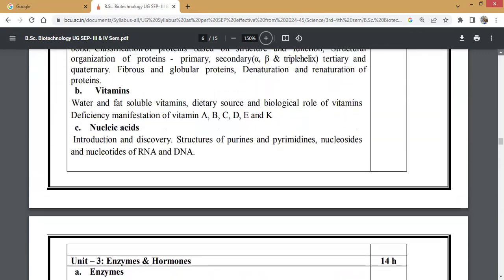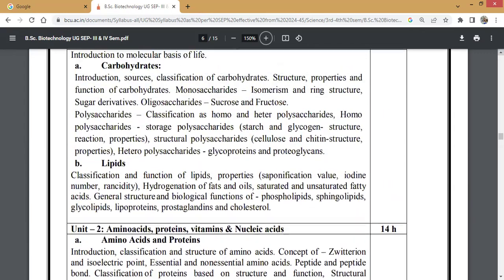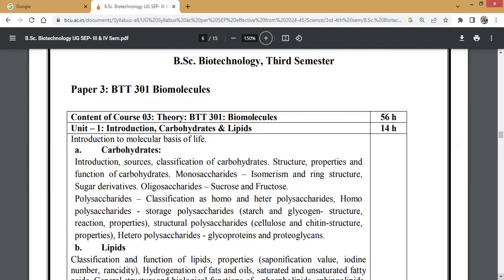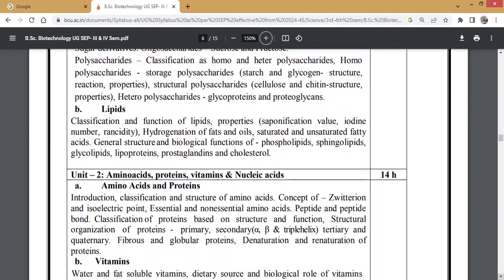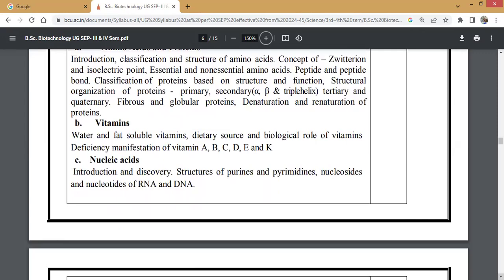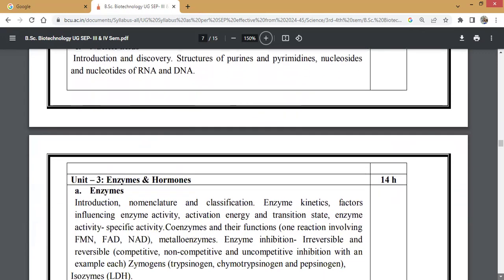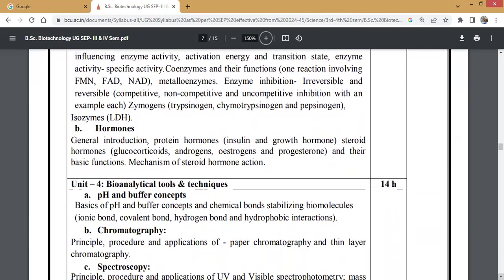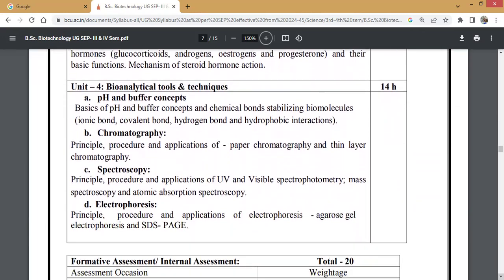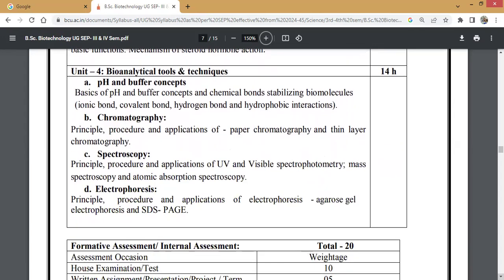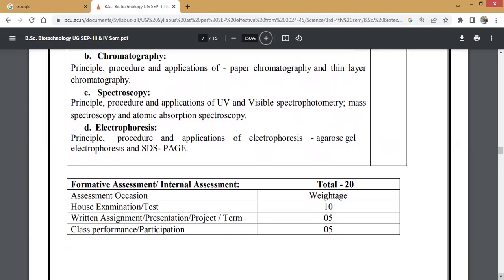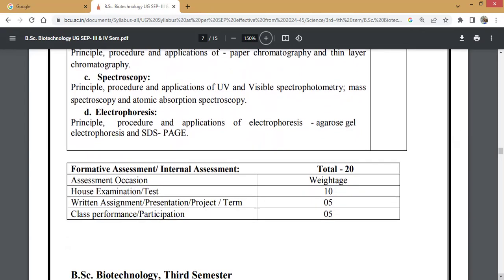units. Okay, that is Unit 1 you are studying in the beginning, about the molecular basis of life. Then you must study about the carbohydrates, lipids, then amino acids, proteins, then vitamins, nucleic acids, enzymes, and hormones. Bioanalytical tools like pH and buffer, how to prepare the pH, how to check the pH, all those things, and how to prepare the buffers. Then chromatography, two techniques, paper and thin layer. Then spectroscopy methods, then electrophoresis.